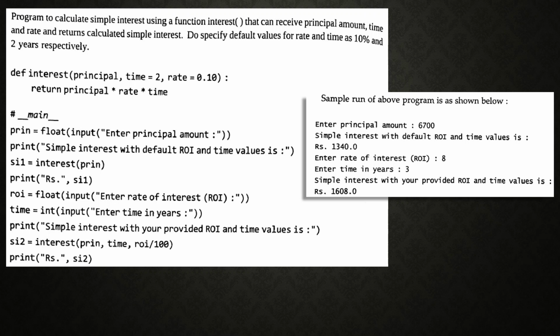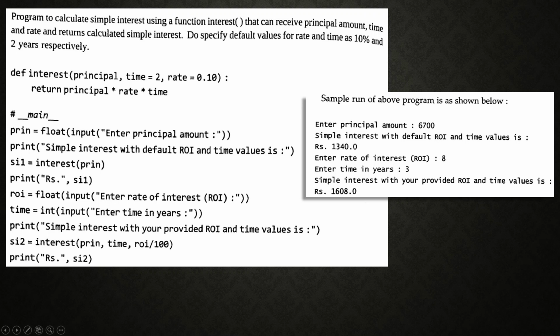So you are calling SI1 equal to interest(principal amount). That means you are passing the principal amount only, not needed to pass the time and rate, because time and rate are already mentioned. Such a value is returned from the return statement. So print Rs. equal to SI1.